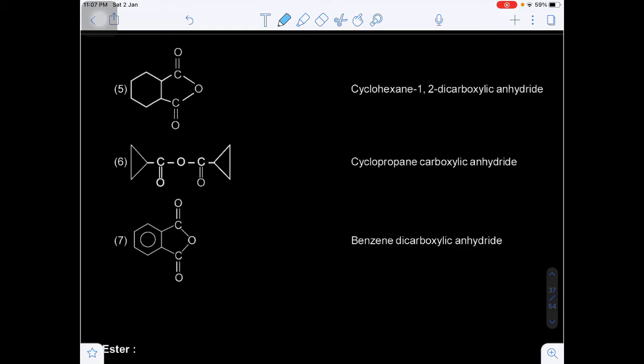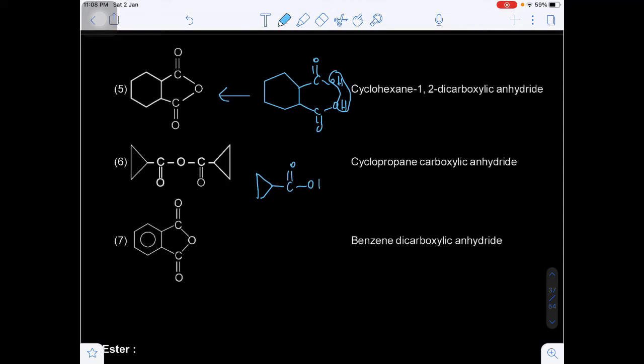Cyclohexane 1,2-dicarboxylic acid. Actually this will be obtained from, so this is the cyclohexane. Okay, in cyclohexane 1,2 position, there are 2 carboxylic acids, C double bond OH and C double bond OH. This is cyclohexane 1,2-dicarboxylic acid. From here, if you remove the water molecule, you will get the cyclohexane 1,2-dicarboxylic anhydride.